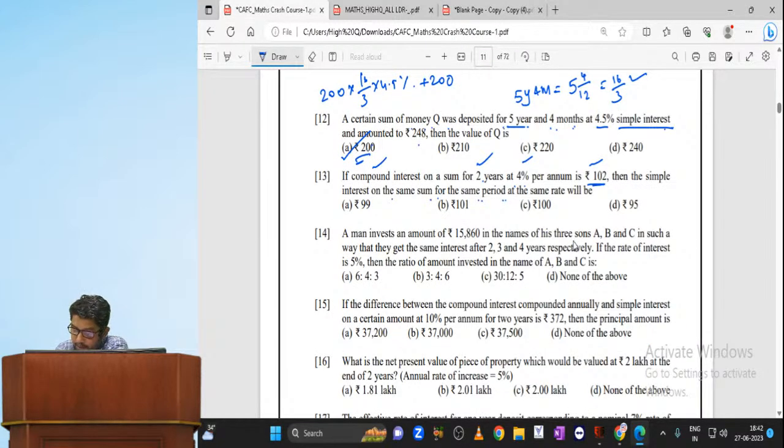Next step. 100 rupees. Look at this sum very carefully. How am I doing this sum? Because if you use the actual method for this 14th sum, you'll end up wasting your time. So listen very carefully. A man invests an amount 15860 in the names of his 3 sons A, B and C in such a way that they get the same interest after 2, 3 and 4 years respectively. If the rate of interest is 5%, then find the ratio of the amount invested in the names of A, B and C.